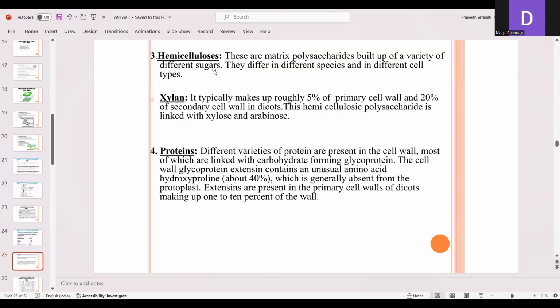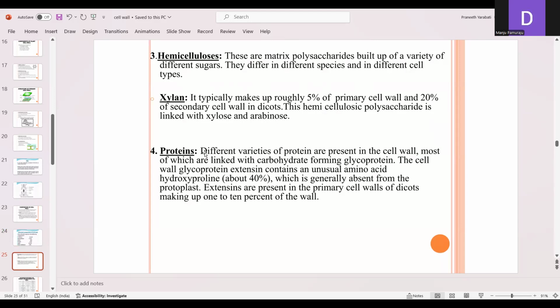So hemicelluloses are matrix polysaccharides which are built up of a variety of different sugars, differing between species and cell types. Xylan typically makes up roughly 5% of the primary cell wall and 20% of the secondary cell wall in dicots. The hemicellulosic polysaccharide is linked with xylose and arabinose.